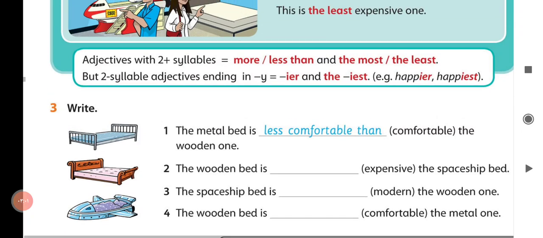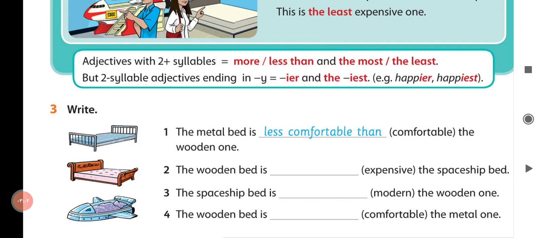Number 3. The spaceship bed is modern, the wooden one. The spaceship bed is less or more modern than. The spaceship bed is more modern than the wooden one.